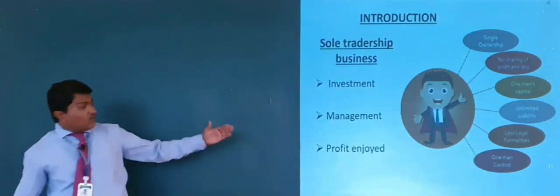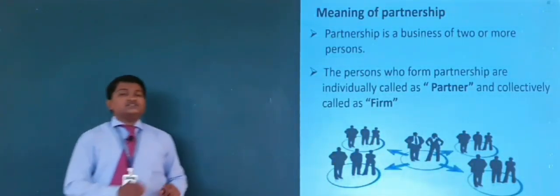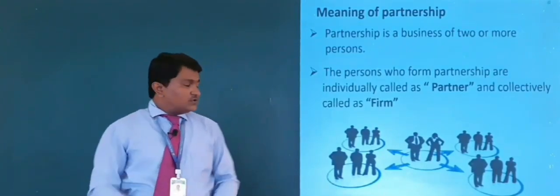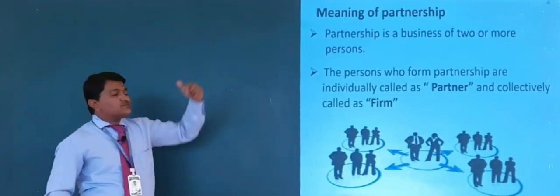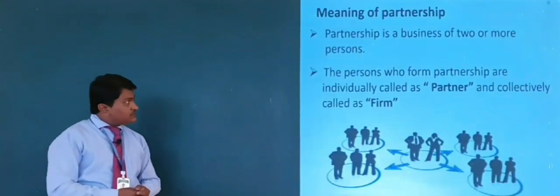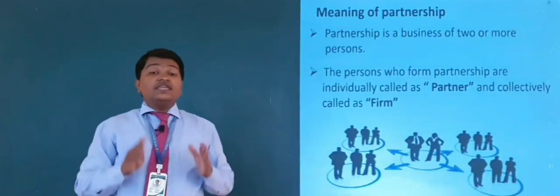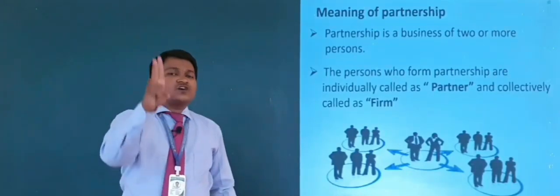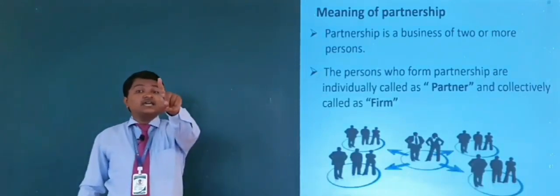So now we discuss partnership business. Partnership business is totally opposed to sole tradership business. In simple terms, partnership is a business of two or more persons, whereas sole tradership is a business of a single person.